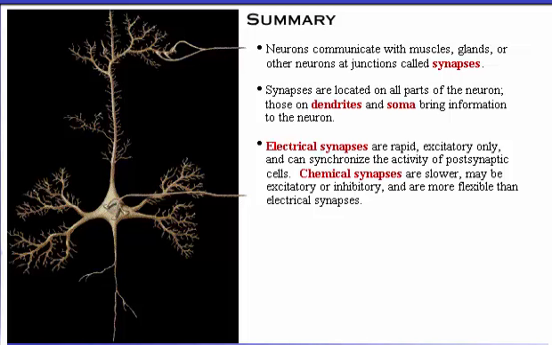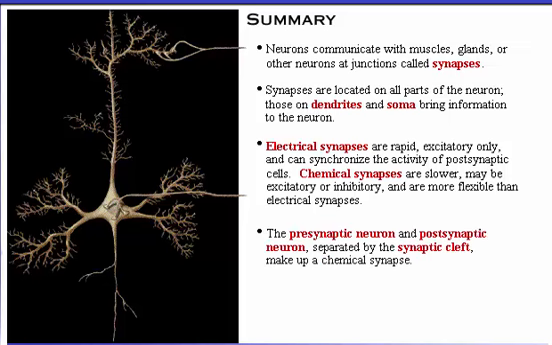Electrical synapses are rapid, excitatory only, and can synchronize the activity of postsynaptic cells. Chemical synapses are slower, may be excitatory or inhibitory, and are more flexible than electrical synapses. The presynaptic neuron and postsynaptic neuron, separated by the synaptic cleft, make up a chemical synapse.